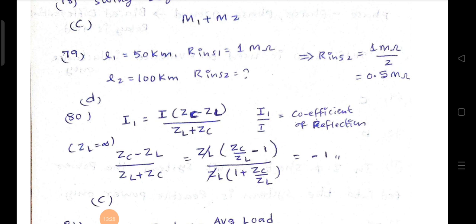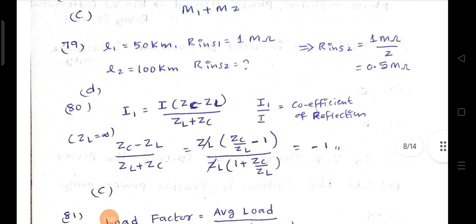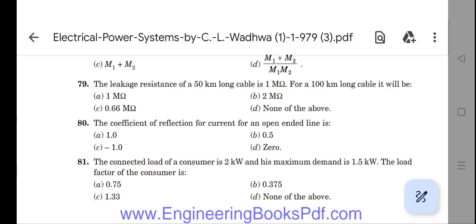Now we can substitute ZL is equal to infinity. 1 by infinity value will be 0. That is 0 minus 1 by 1 plus 0. That means when the line is open circuited, this value will be minus 1. The coefficient of reflection will be minus 1. That means the 80th question's answer is C, the correct answer. Next,